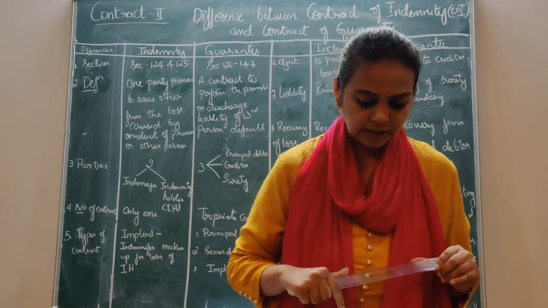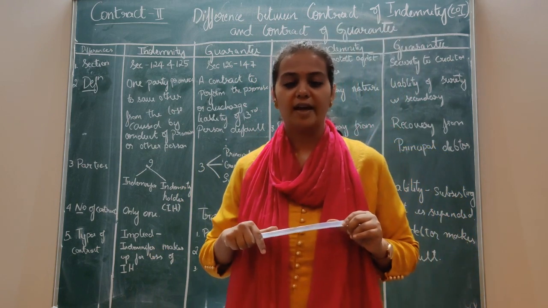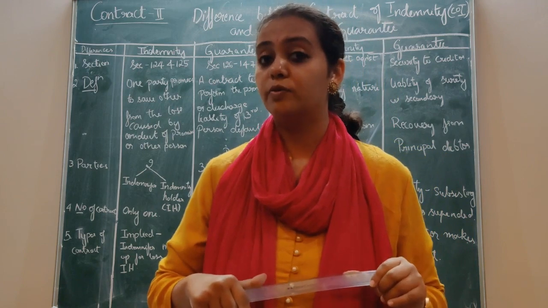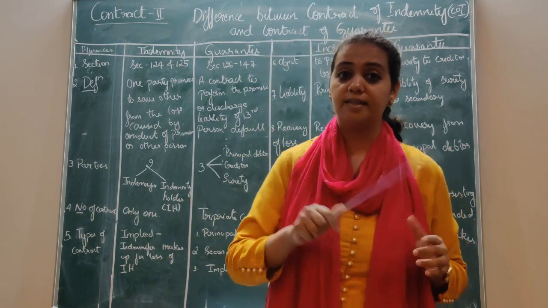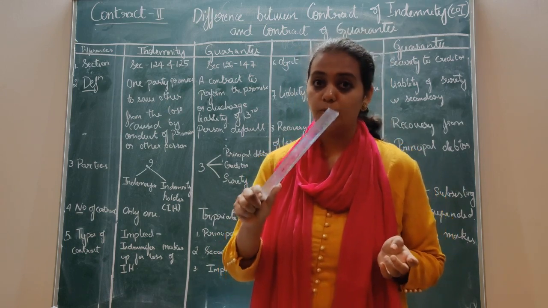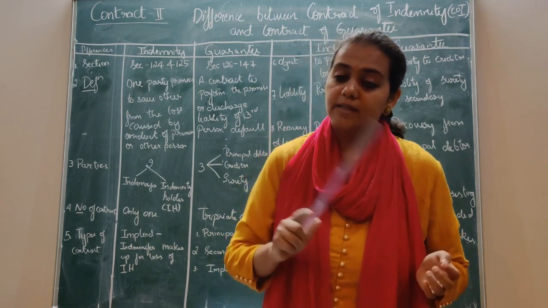When we were discussing the basics of the contract of guarantee, we got to know the types of contract. We studied the types of contract that exist mutually between these three parties, and we got to know that there is an implied contract between the surety and the principal debtor.